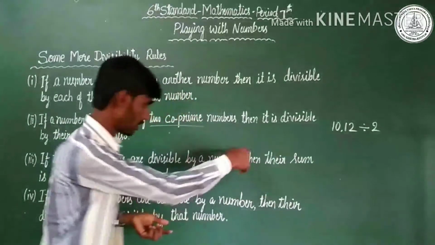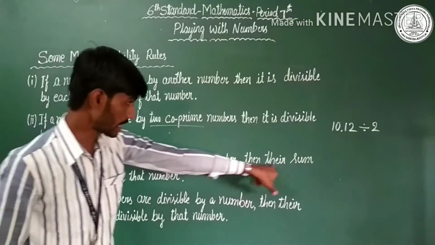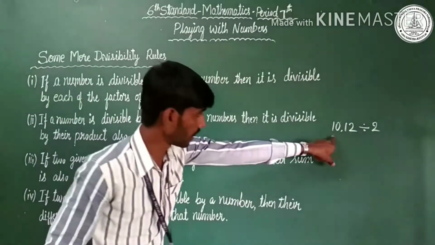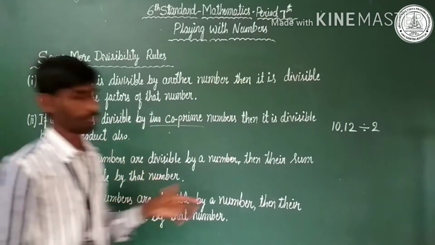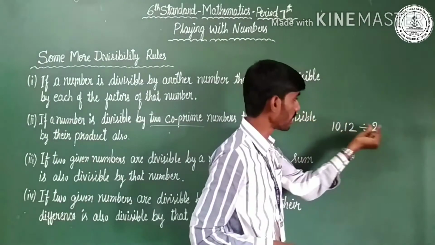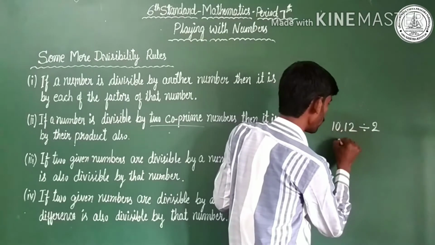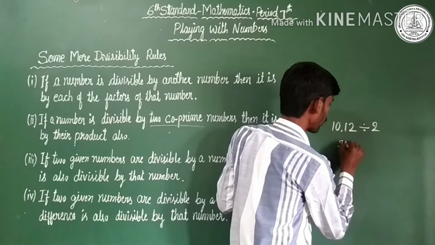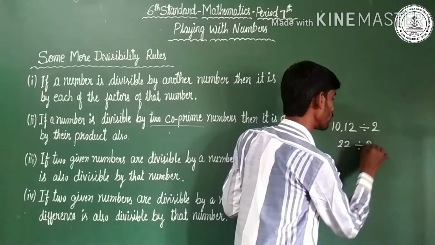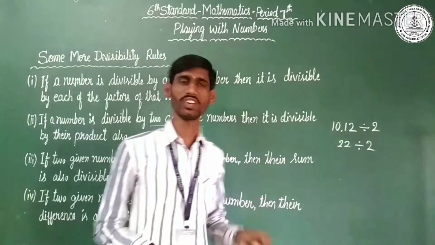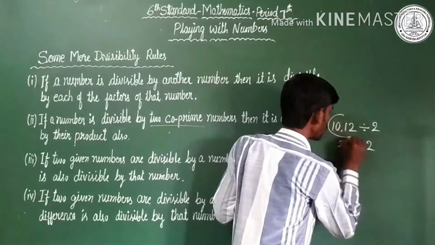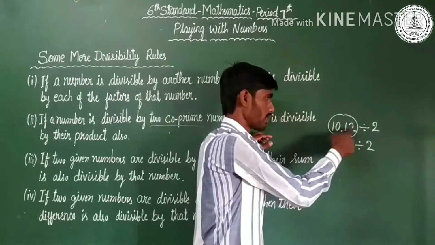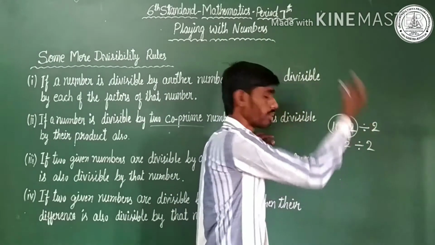The important word here is sum. Then their sum, 10 plus 12, is also divisible by that number. 10 plus 12 equals 22. Yes, 22 is also divisible by 2. 10 and 12 are divided by 2, and the sum 22 is also divided by 2.